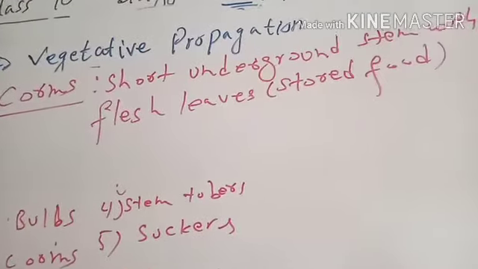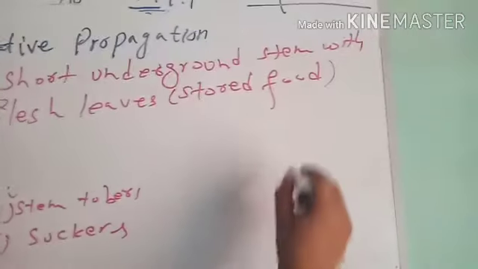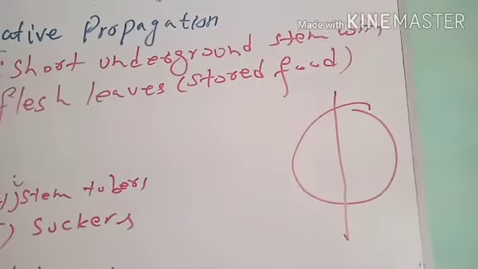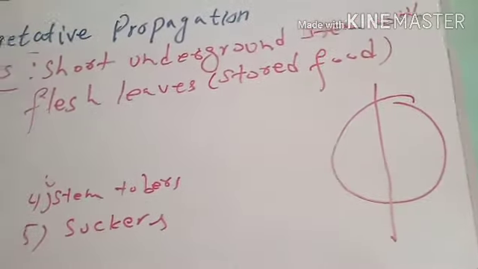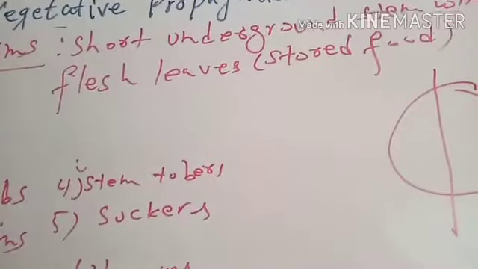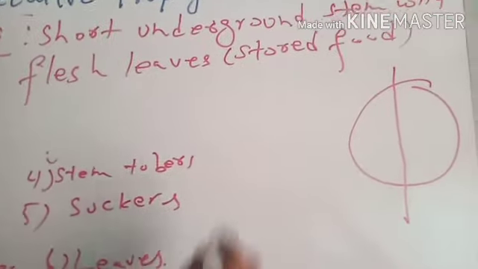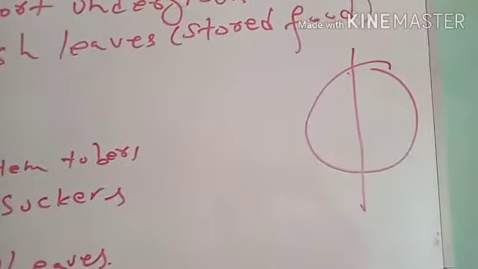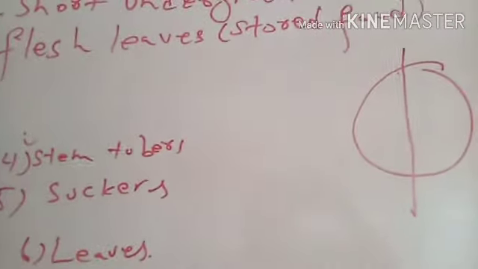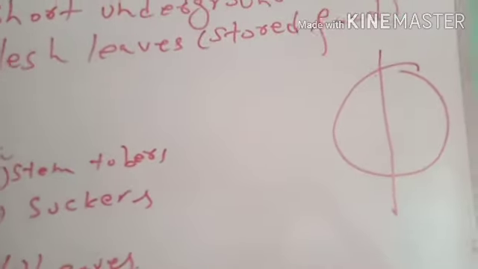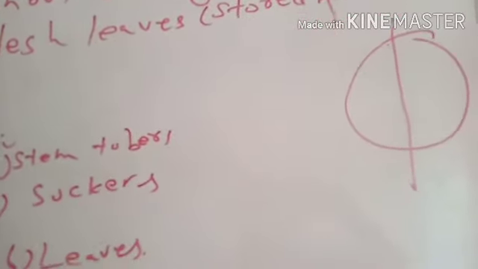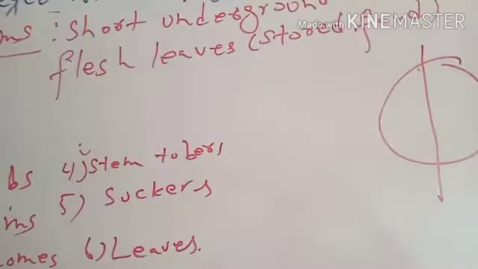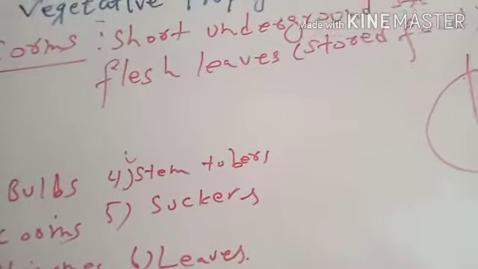When we cut a bulb from the center, a bulb can never be equally halved. But when we cut a corm from the center, the corm is cut into equal halves. That is the major difference between corms and bulbs. But in definition they are the same.